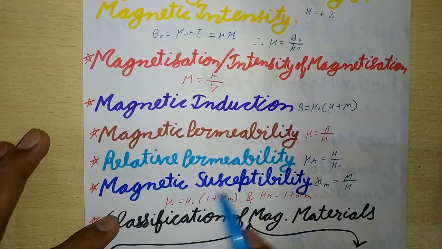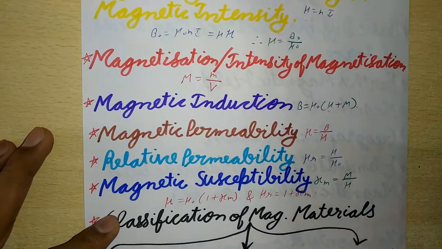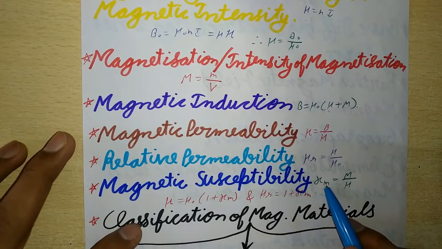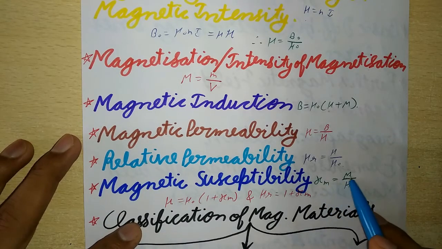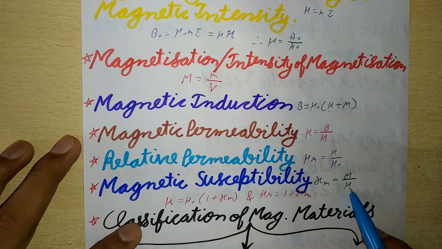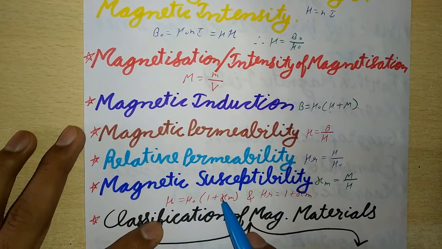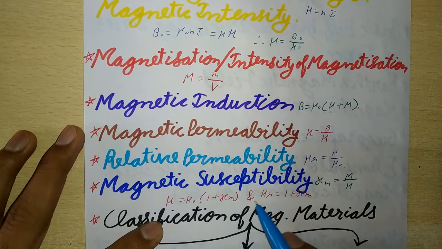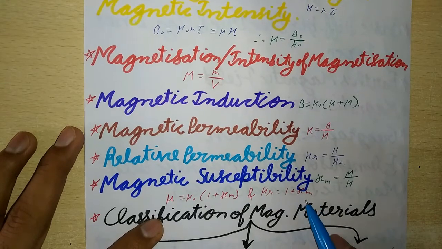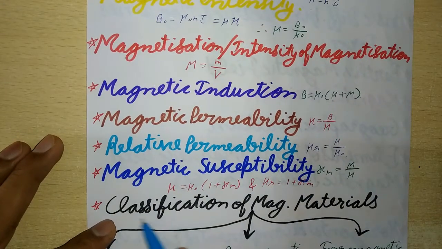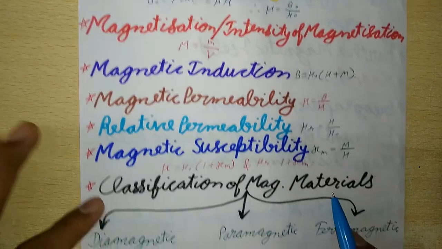Now next is magnetic susceptibility. It is the ratio of the intensity of magnetization capital M induced to the magnetizing field intensity capital H. So this chi m will be equal to M upon H, and it can be shown that mu is equal to mu naught in the bracket 1 plus chi m, and mu r will be equal to 1 plus chi m. Now classification of magnetic materials.